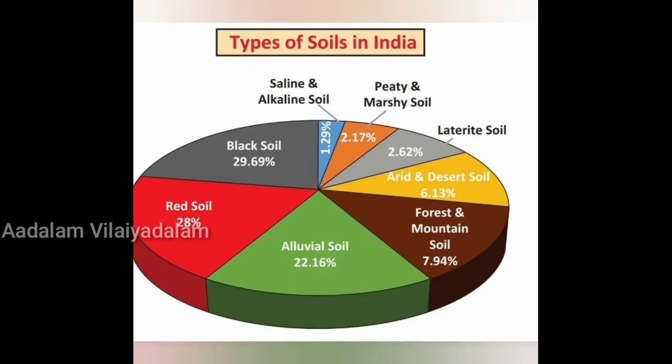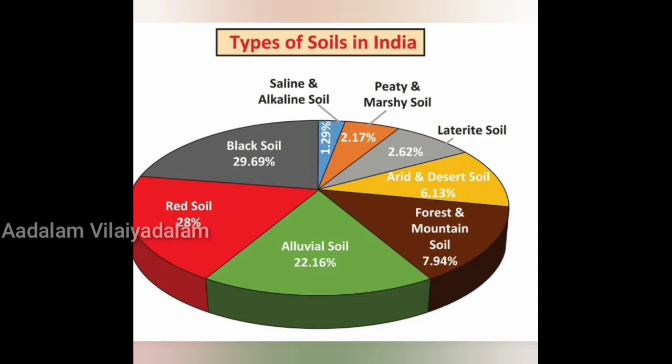Next we'll see about forest and mountain soils. They differ from region to region depending on the climate. This is formed by the mechanical weathering caused by snow, rain and temperature variation. It also has chemical properties like potash, lime and phosphorus. It is very light, sandy and thin and found in pieces of rock. These are distributed in places like Jammu and Kashmir, Himachal Pradesh, Uttarakhand and Sikkim. Coffee, tea, rice, maize, potato, fruits and varied types of spices are grown in this type of soil.